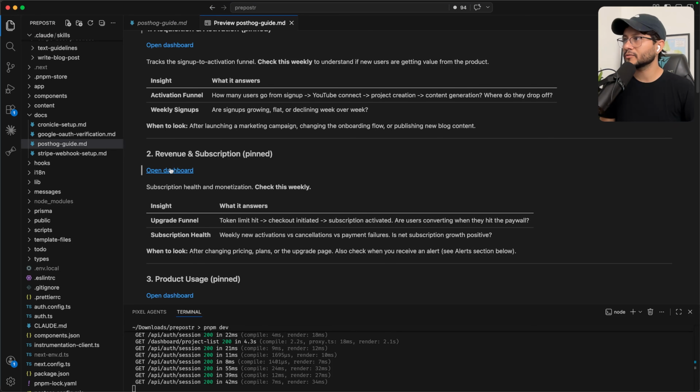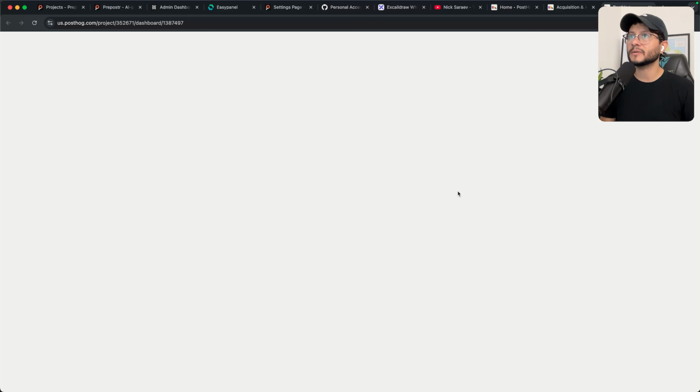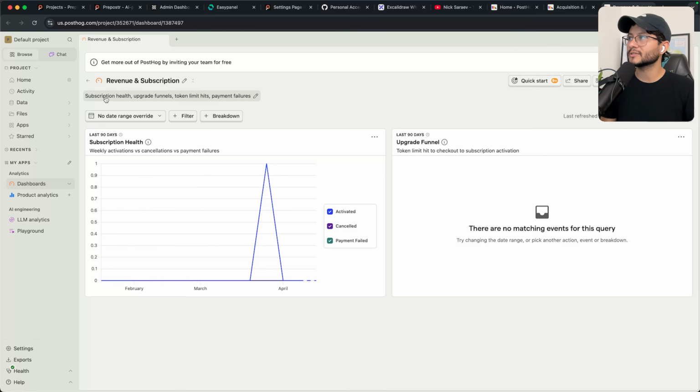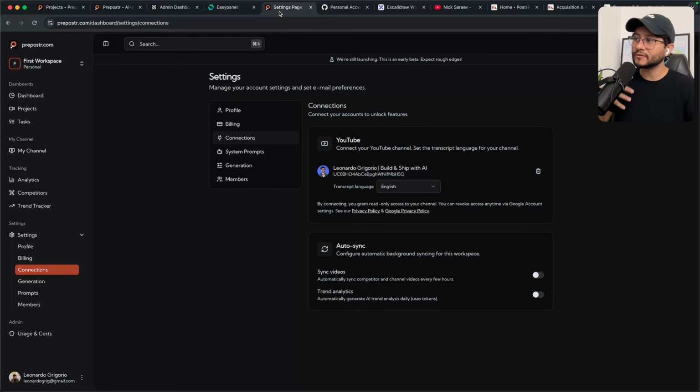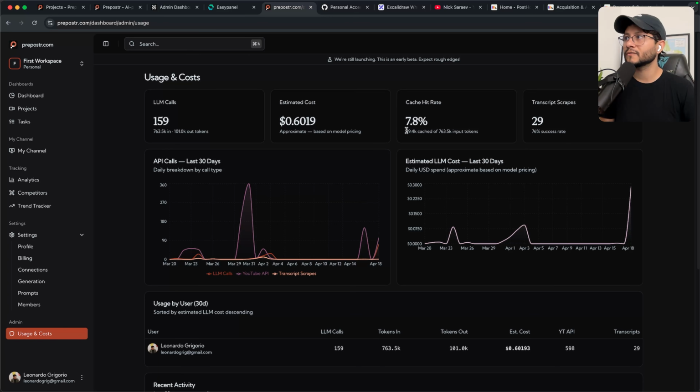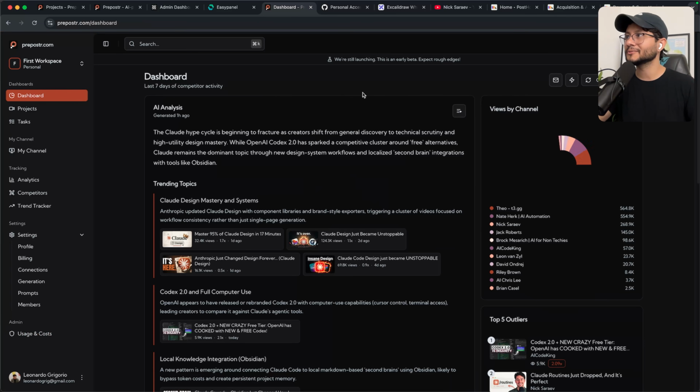So down in revenue and subscription, I also have this page inside of PostHog that should help me with subscription health, upgrade funnels, token limits, and much more. Aside from that, specific to token wastes, just to not use up all of the free features from PostHog, I track everything that was generated right here from the dashboard. This is obviously accessible just as an administrator, but it helps me understand overall which were the costs for each LLM usage.